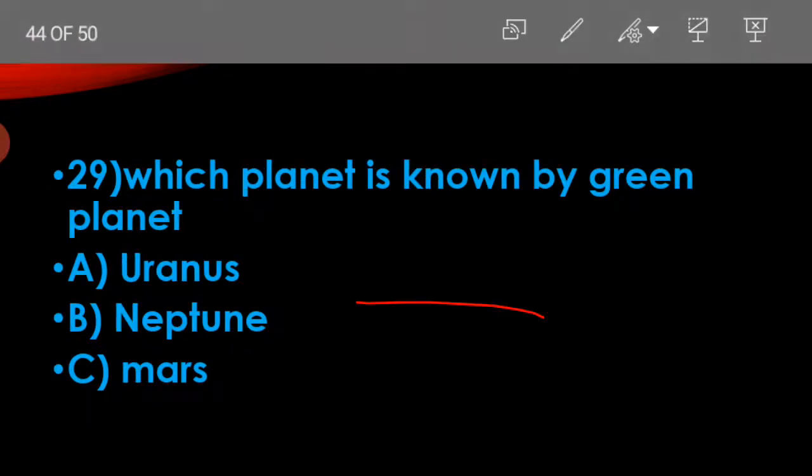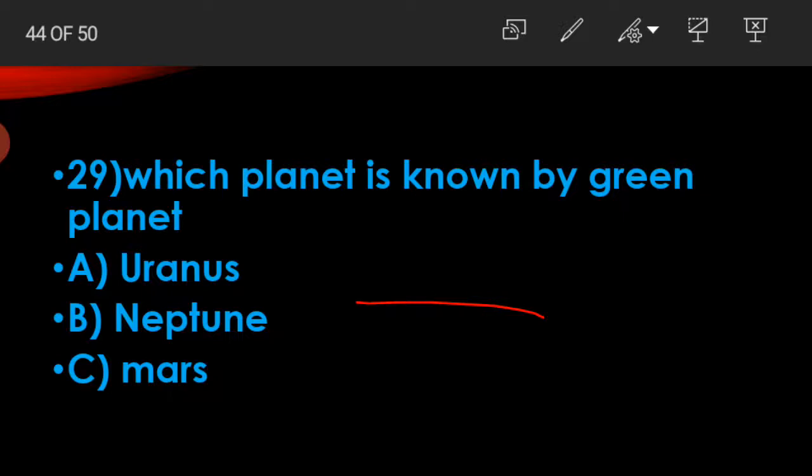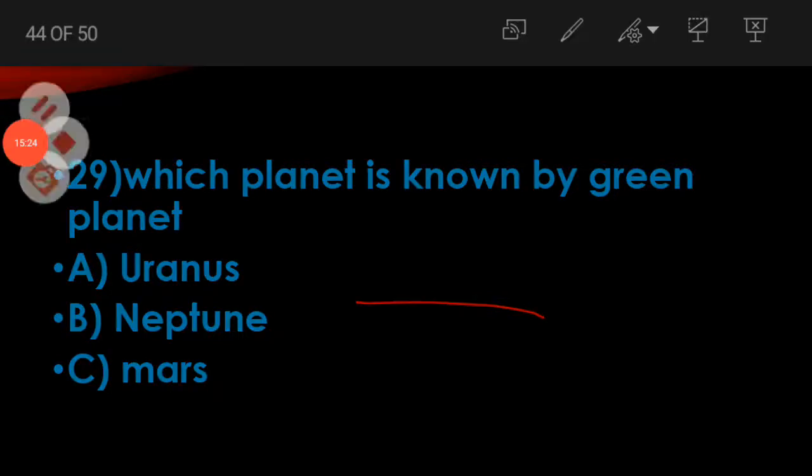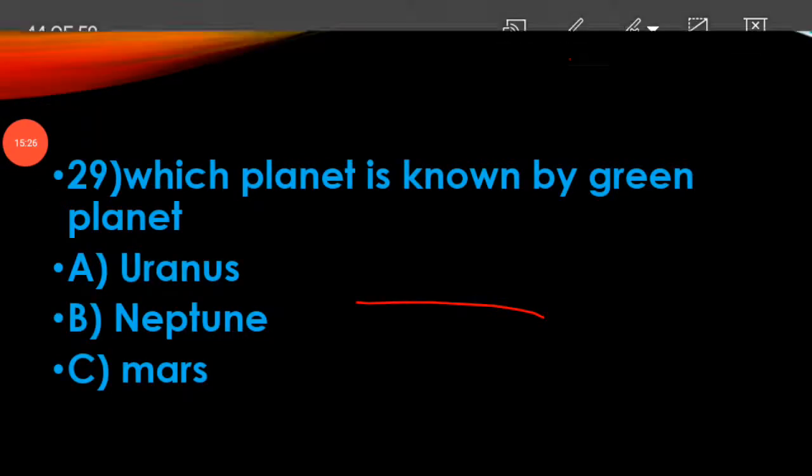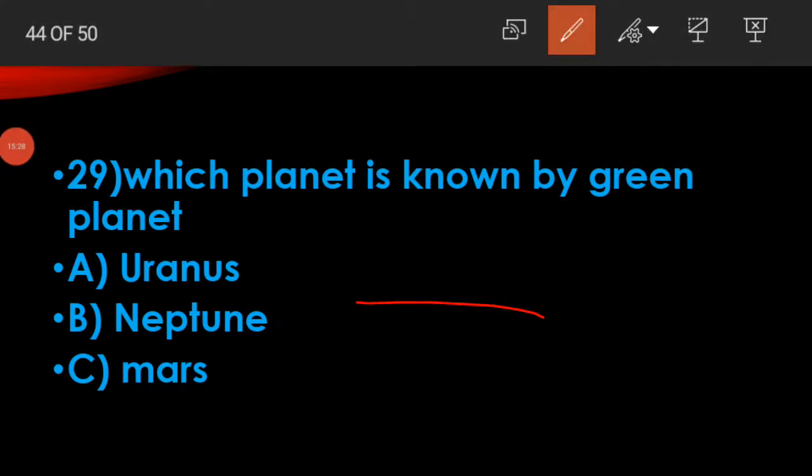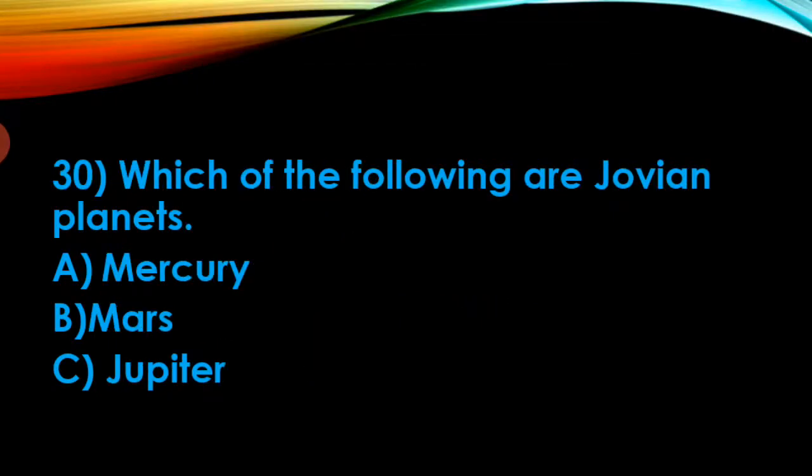Okay, sorry. Which planet is known as the green planet? Option A, Uranus, option B, Neptune, option C, Mars. The correct answer is Uranus. Uranus is a green planet.